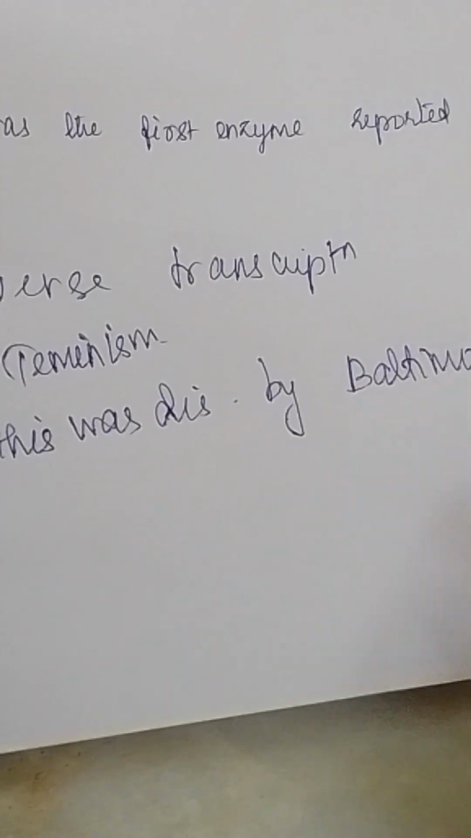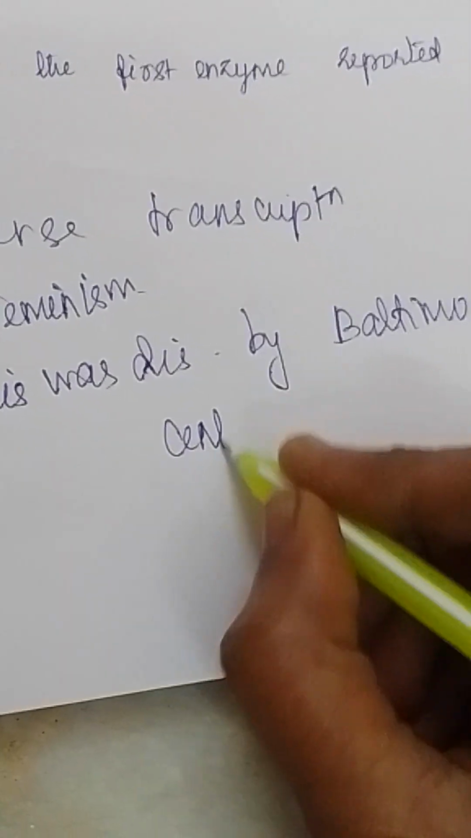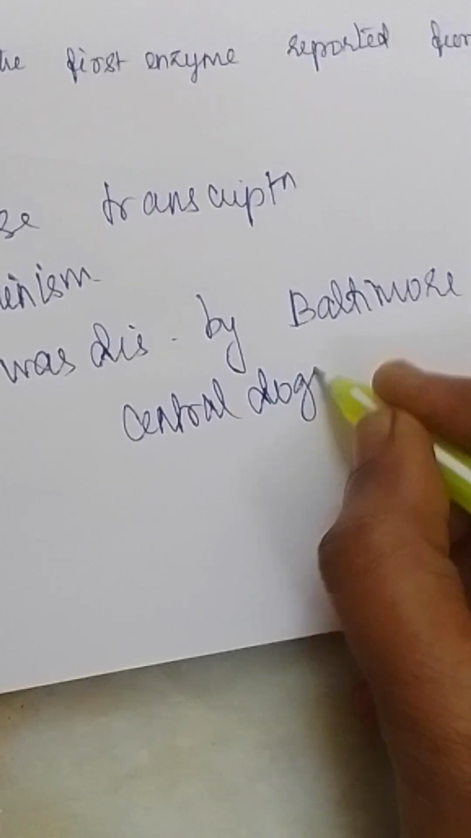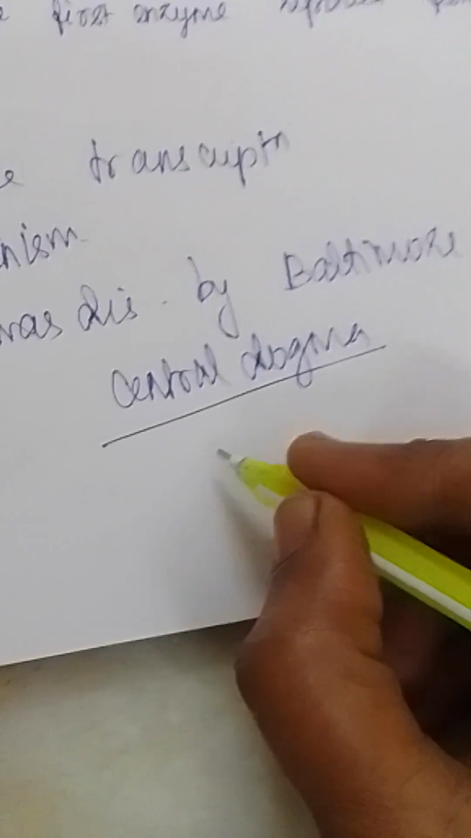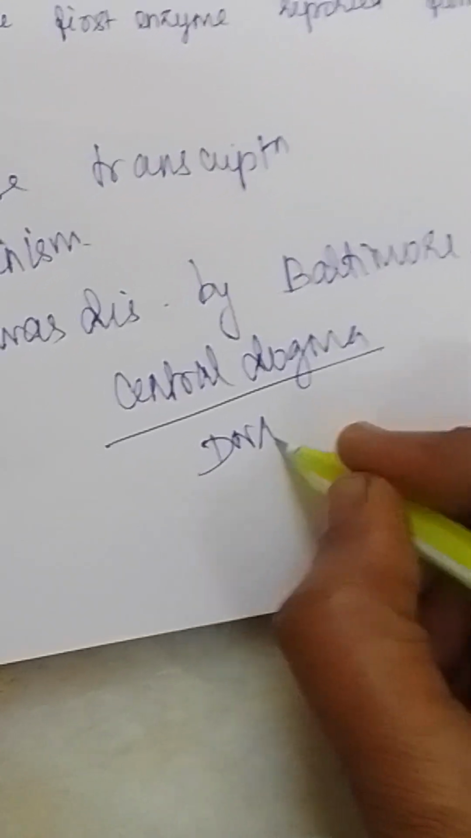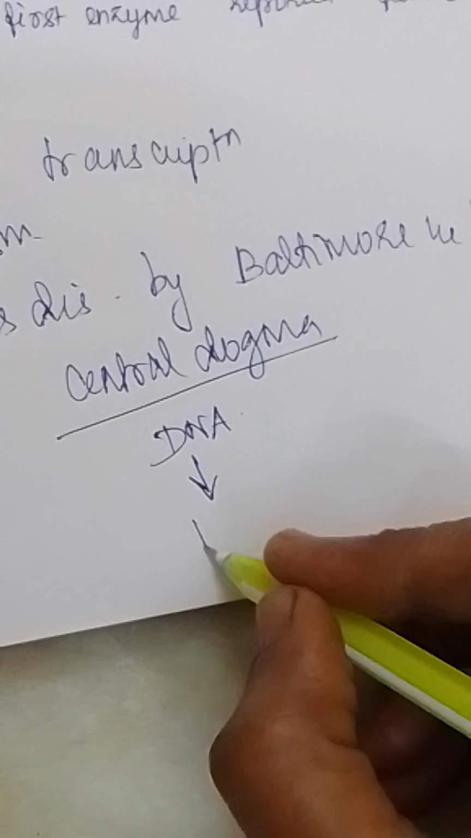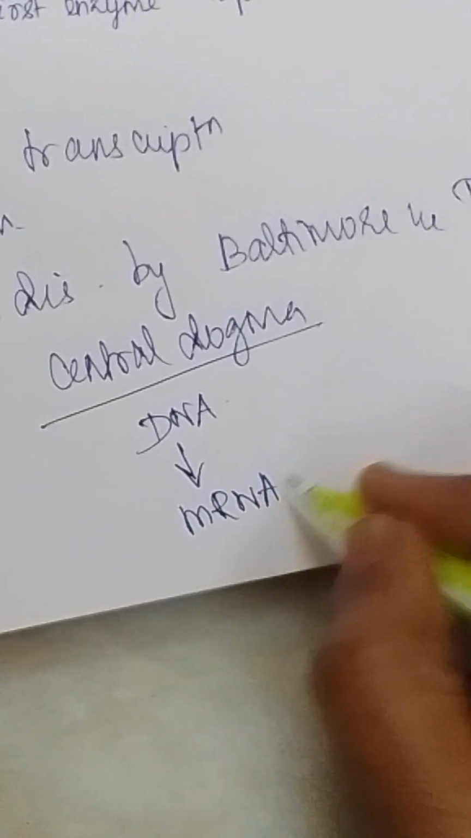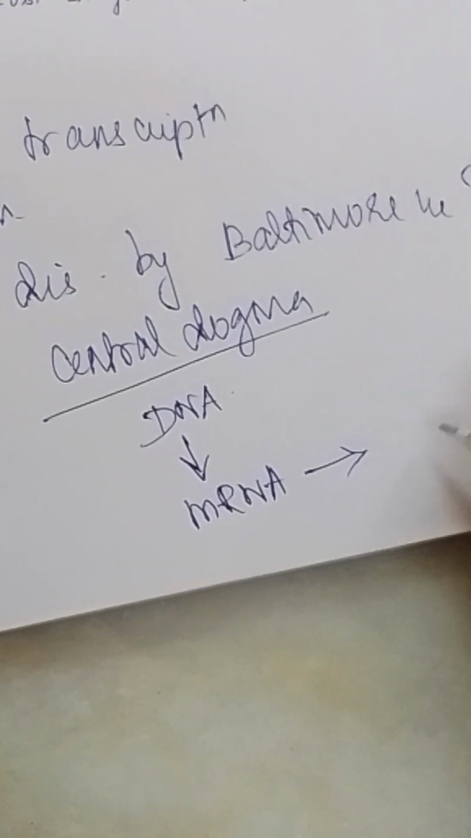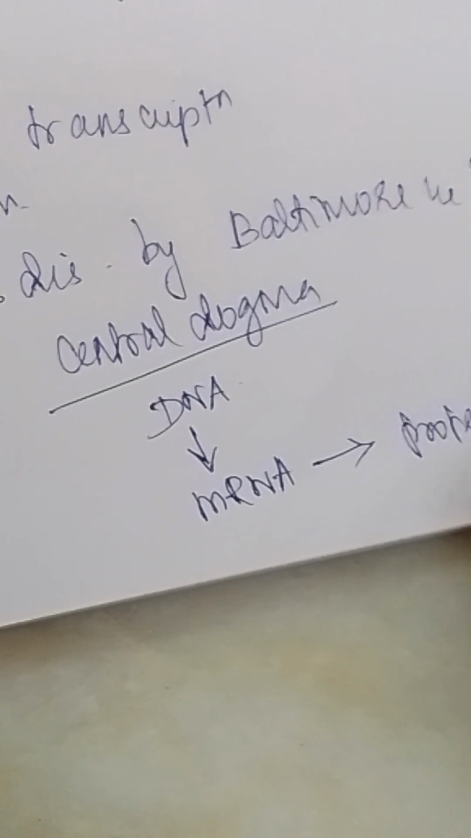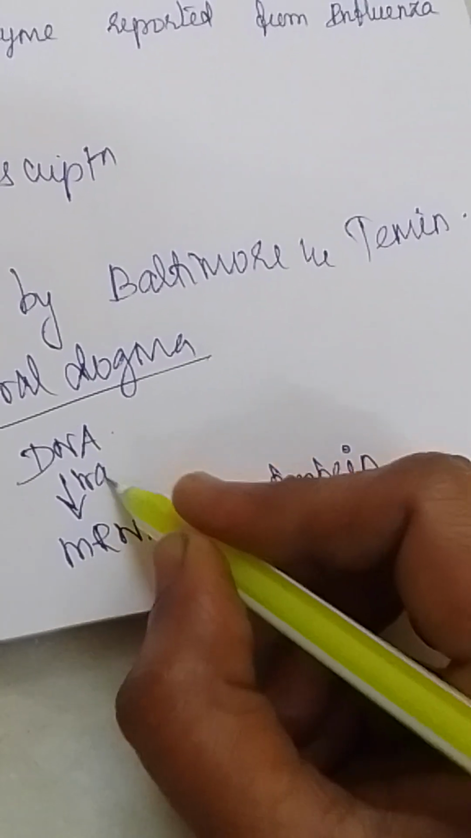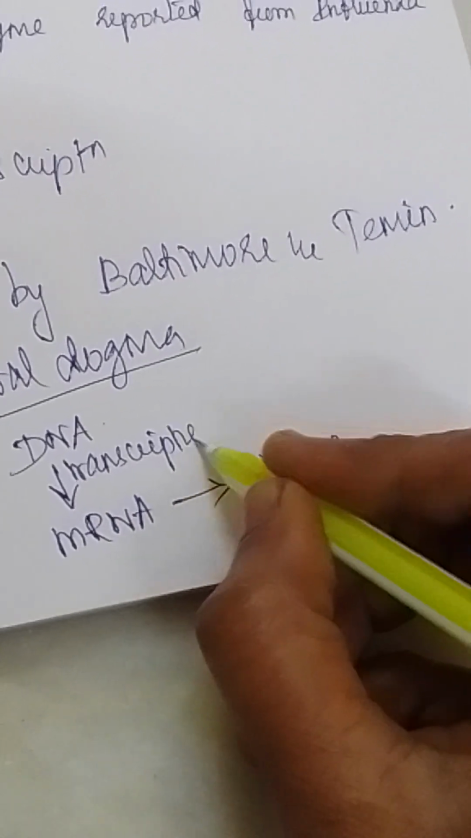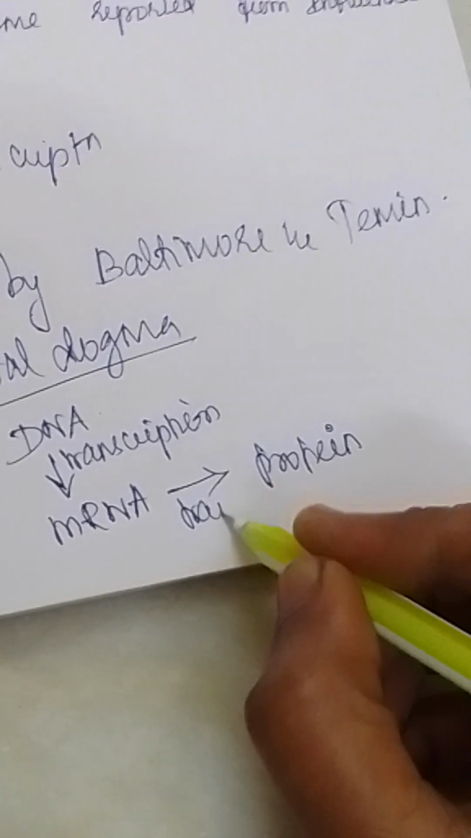So before we know about reverse transcription, we should know the central dogma of the cell. What is meant by central dogma means each living cell has DNA. This DNA is transcribed into mRNA. Then this mRNA is translated into protein. This is the central dogma of the cell. This is called transcription. This is called translation.